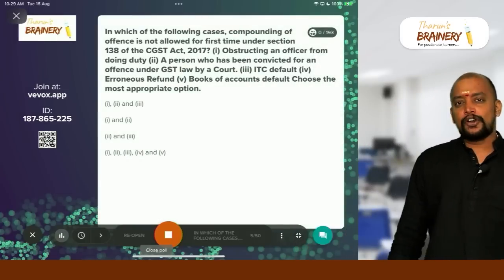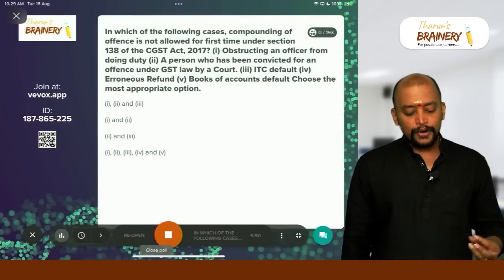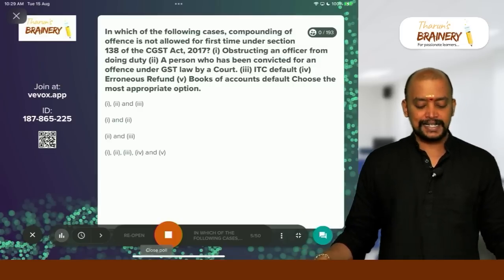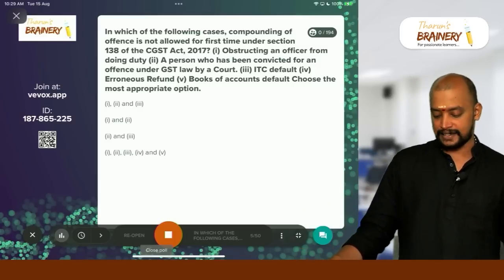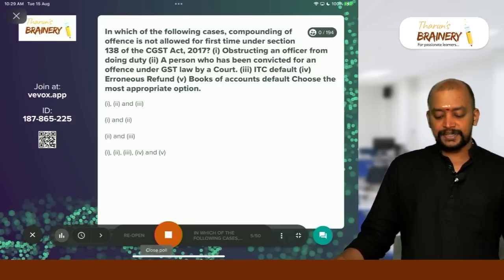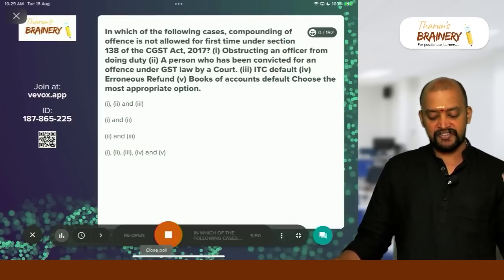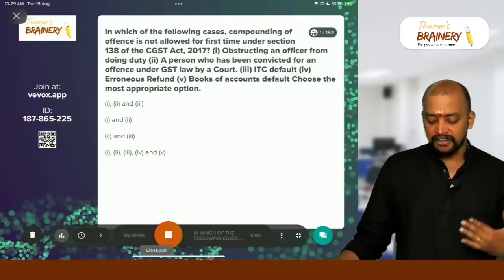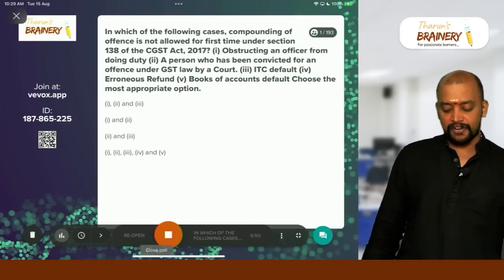In which of the following cases is compounding of offence not allowed for the first time under section 138 of the CGST Act? Obstructing an officer from doing duty; a person who has been convicted for an offence under GST law by a court; ITC default, erroneous refund, or books of accounts default.